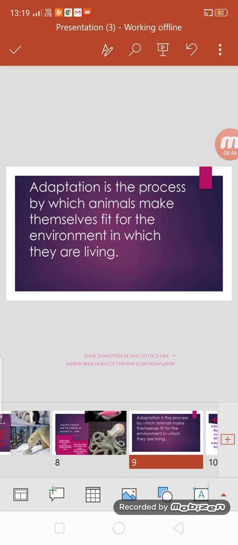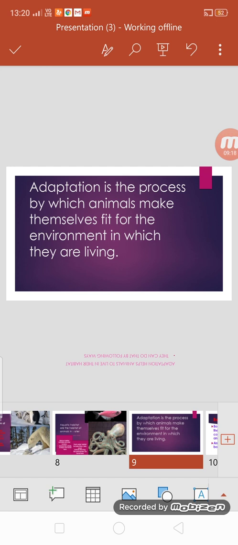For example, fish. Fish has gills. Fish has fins to swim in the water. It has gills to breathe under the water, because of which it can live inside the water, and we human beings cannot live in it. Why can fish not live on the land? Because it does not have that adaptation. It does not have lungs like human beings to breathe in the air. Fish has gills to breathe in the water.